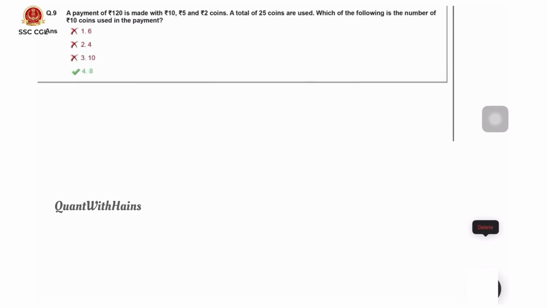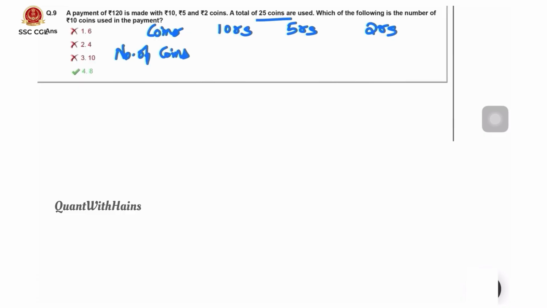A total of 25 coins are used. Which of the following is the number of 10 rupees coins used in the payment? Here 3 coins are there: 10 rupees coins, 5 rupees coins and 2 rupees coins. Number of coins we need to assume that total is 25. Let us assume 10 rupees coins are x, 5 rupees coins are y. Then 2 rupees coins will be 25 minus (x plus y), because overall sum we should get 25.